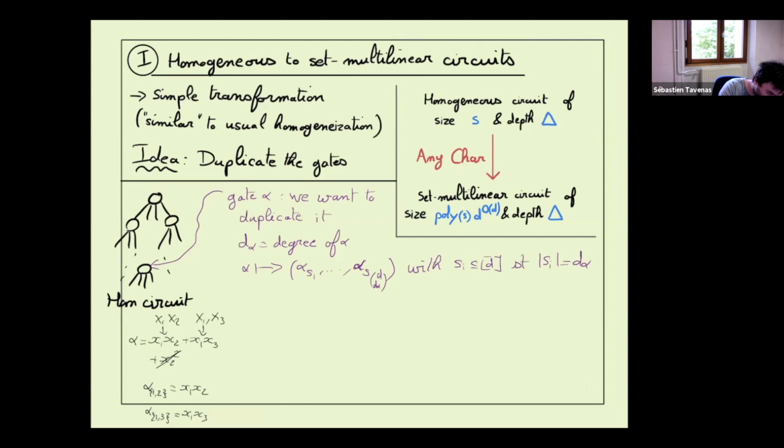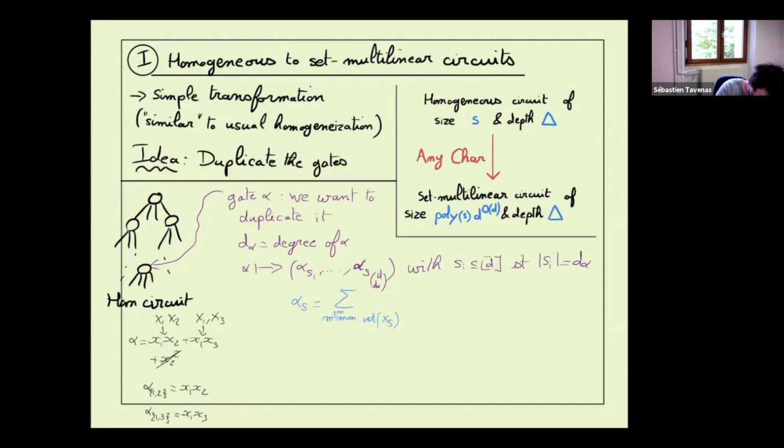Okay, and as expected, we want the part alpha s to compute the sum over all monomials which are set multilinear with respect to the variables x, s. So we take one variable for each one of these indices, which corresponds to a set of indices.